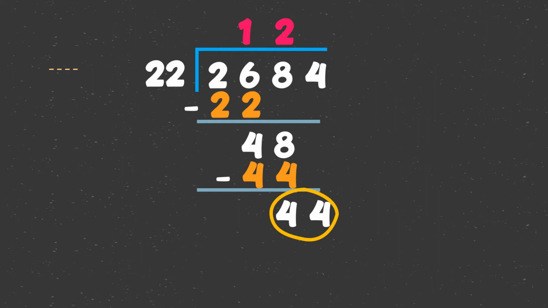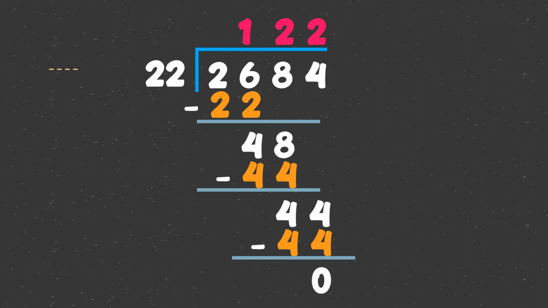Ilang 22 ang meron sa 44? 2 din. Ilalagay natin ang ating answer dito sa taas ng 4. Then, multiply. 2 times 22 is 44. Then, we will subtract. 44 minus 44 is 0. So, ang answer natin sa 2,684 divided by 22 is 122.